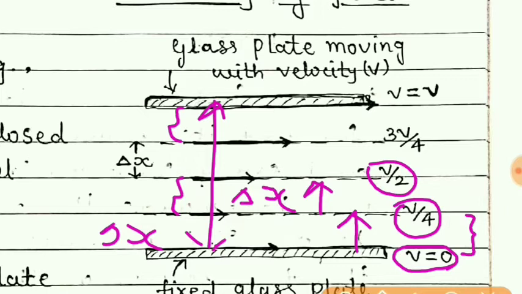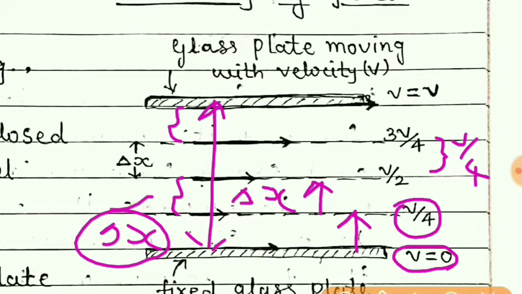Similarly, if you take the difference between the speeds of the adjacent layers, you will find the difference of the speed will again be v by 4. Again, if you take the difference between the speed of these two layers, you will find v by 4 only. That means at equal distances, the difference of the speed will be the same.